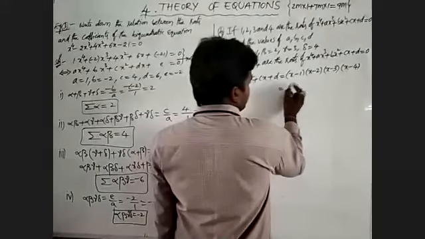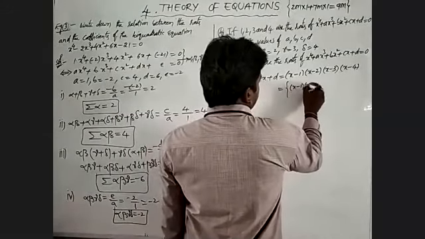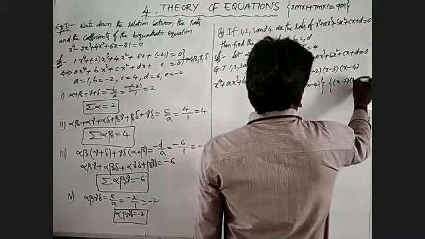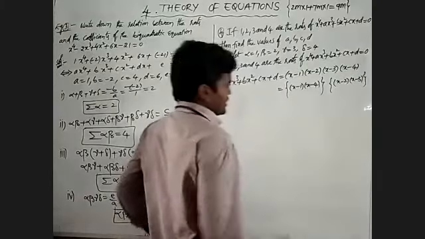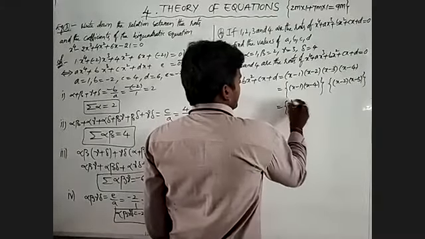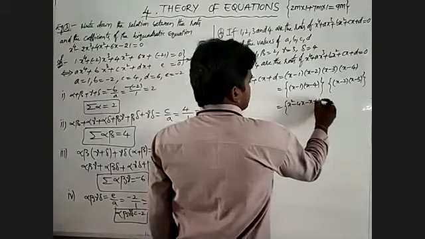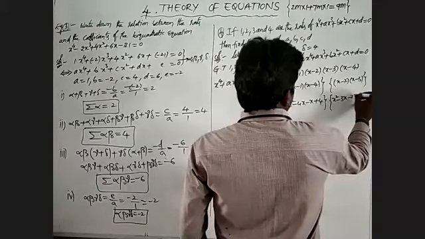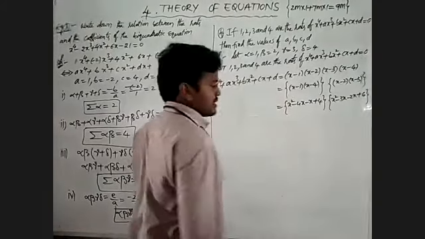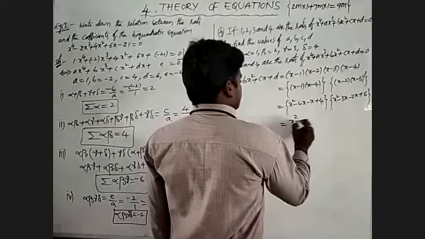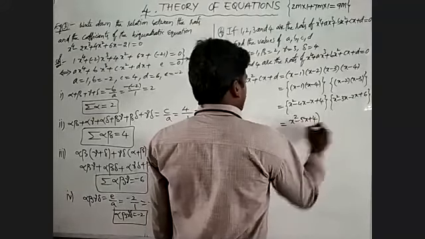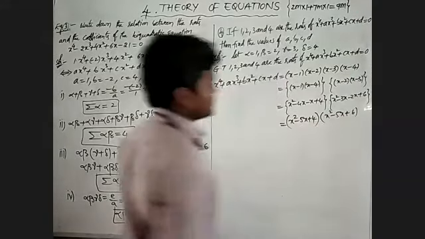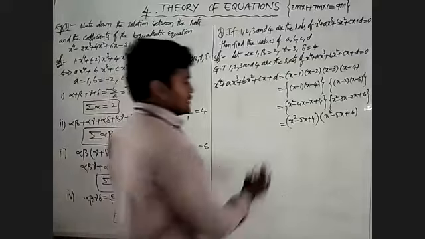First we will multiply the first one and last one, that is x minus 1 into x minus 4. Later it is multiplied by x minus 2 into x minus 3. We write x square minus 4x minus x plus 4 into x square minus 3x minus 2x plus 6. That is x square minus 5x plus 4 into x square minus 5x plus 6. Again we'll multiply it.